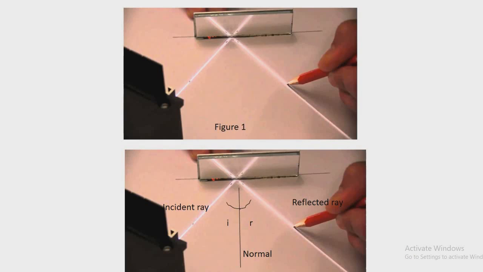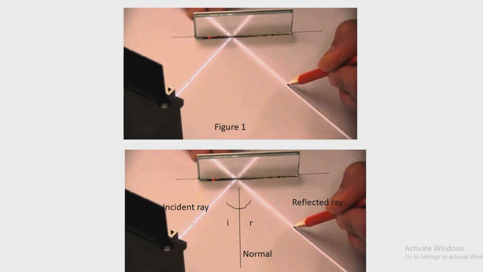Let us try to understand clearly what the three laws say. Okay. See here, you can see in the diagram 1, there is a source of light, children, from which the light is falling on the mirror. Everyone can see source of light, that black box. From there the light is falling on the mirror. Okay, as the light falls, the light is getting reflected from the mirror. You can see that also, right?